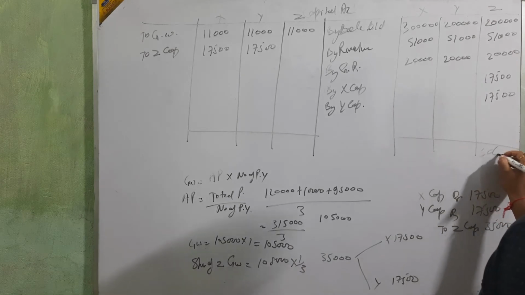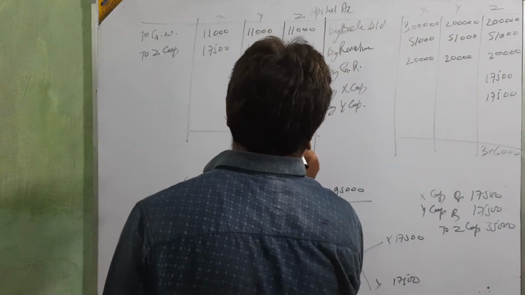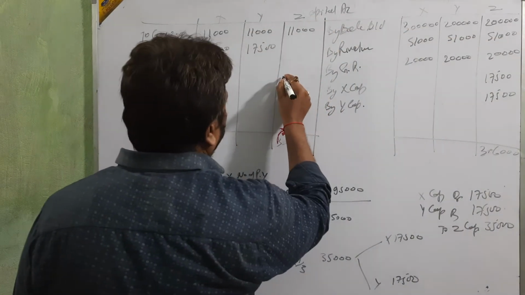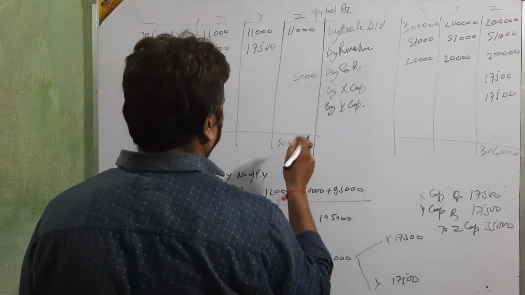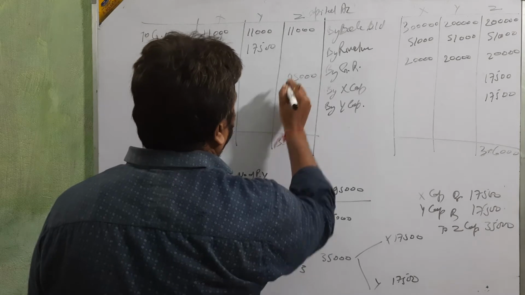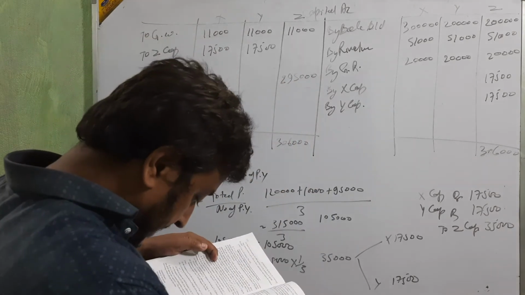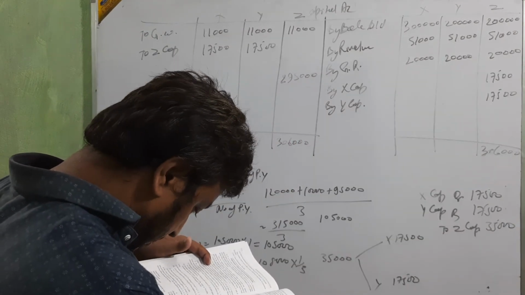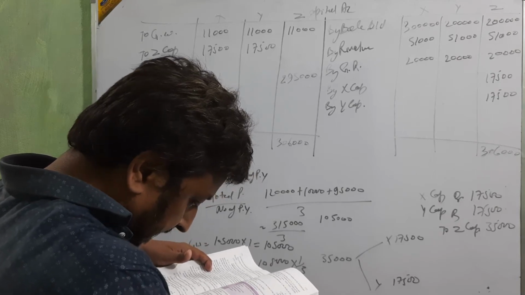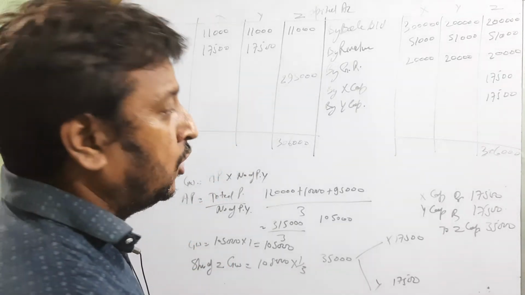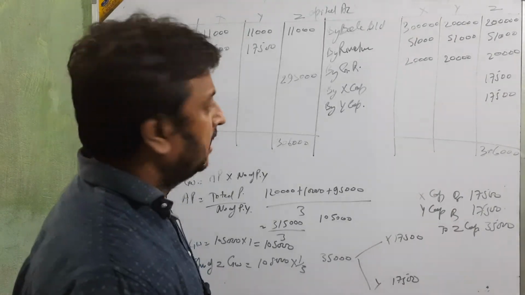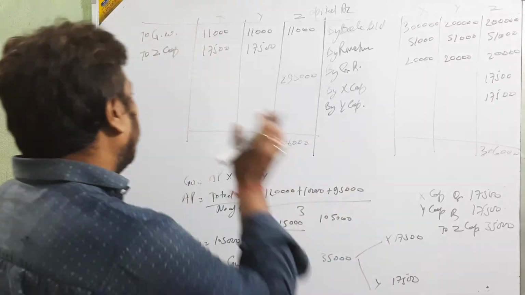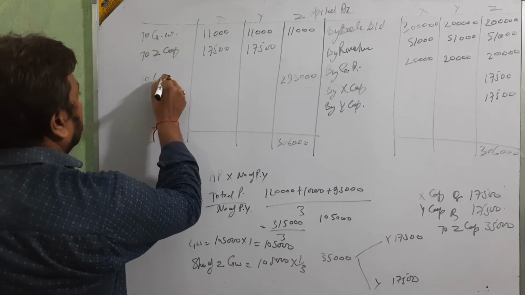Take the balance. See the amount. Z's loan is 2,95,000. In the question nothing is given, so we are transferring this amount to loan.